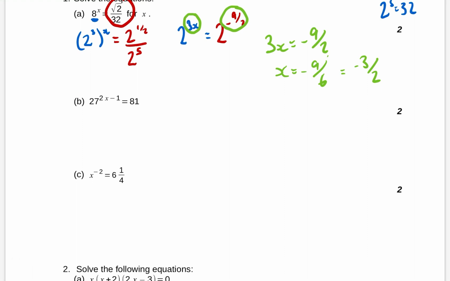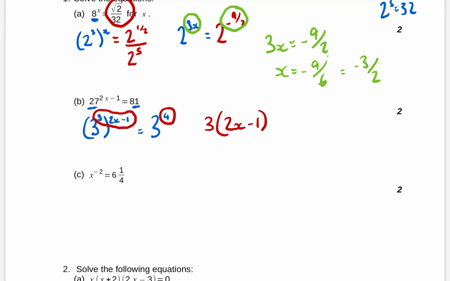I'm trying. The next one, we've got 27 and 81 appearing. Your brain has to think that that's 3. 3 is our key number. 27 is the same as 3 cubed. 81 is the same as 3 to the power of 4. That means that, again, doing our little thing with the coefficients, 3 to the 2x minus 1 has to equal 4. So 6x minus 3 equals 4.